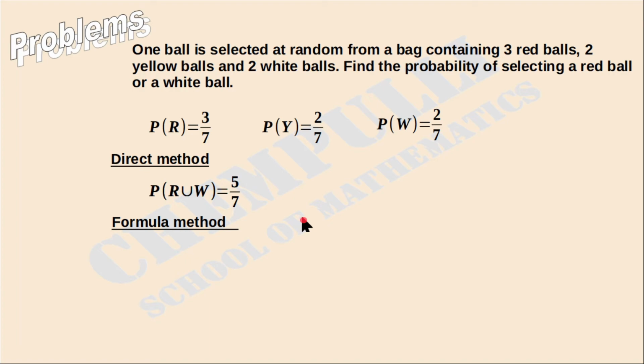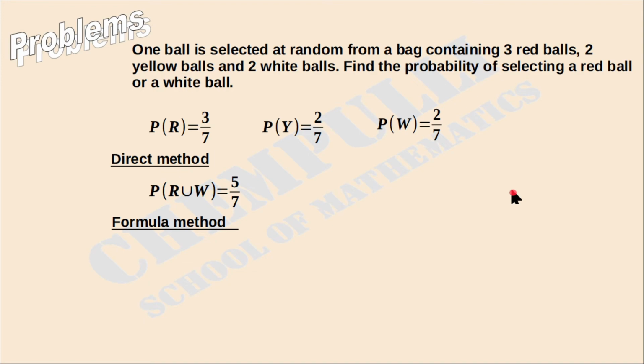The two events will not come together, red and white, because we are taking only one ball from there.